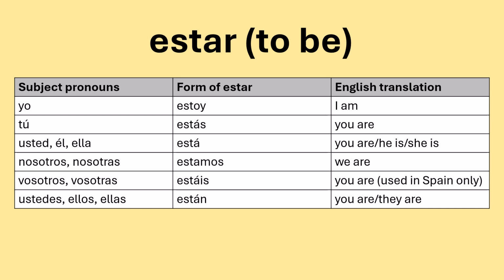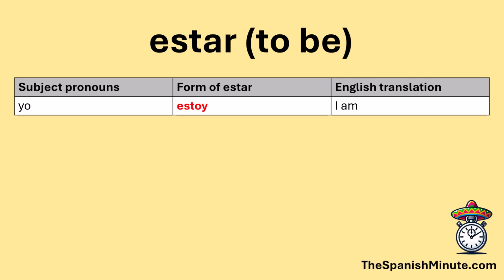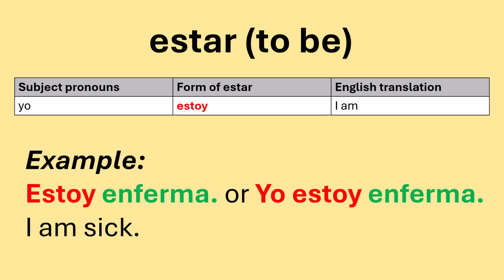We're going to break it down by looking at one form of the verb estar at a time. The form of estar that's associated with yo is estoy. Estoy means I am. Here's an example. Estoy enferma means I am sick. Enferma is the feminine form. A man would say enfermo instead.